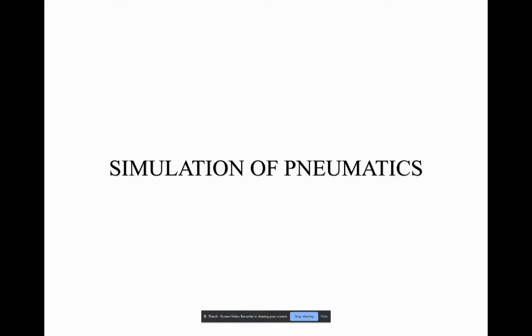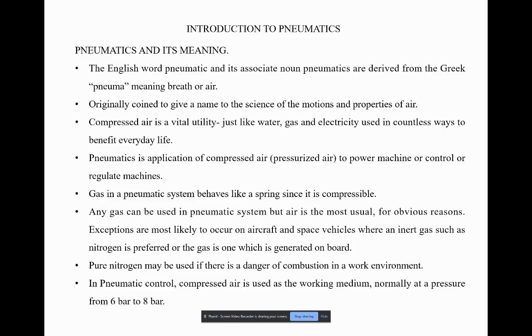Today we are going to discuss the basics of pneumatics. Firstly, what is the meaning of pneumatics? Pneumatics is nothing but using pressurized air for doing some applications. You might have seen some day-to-day applications in pneumatics.